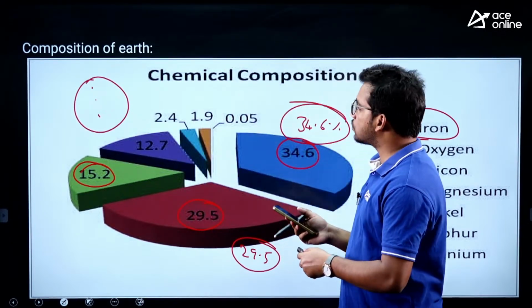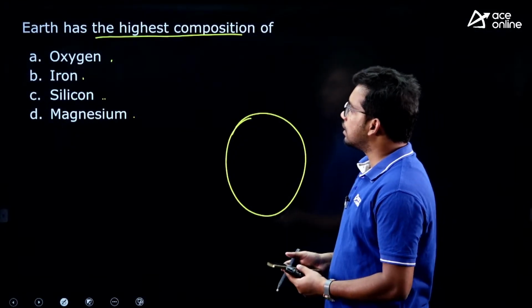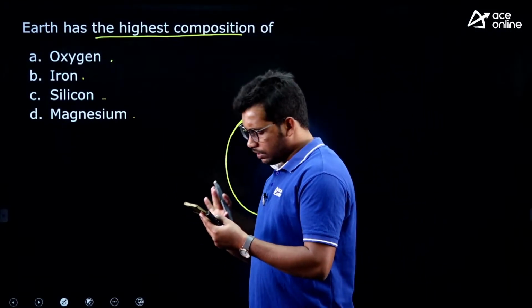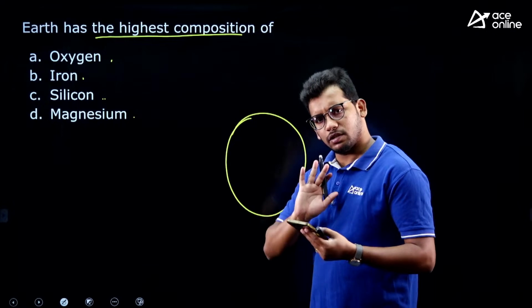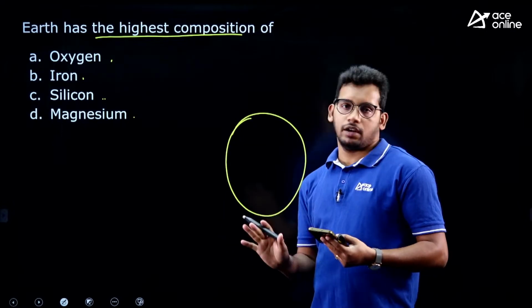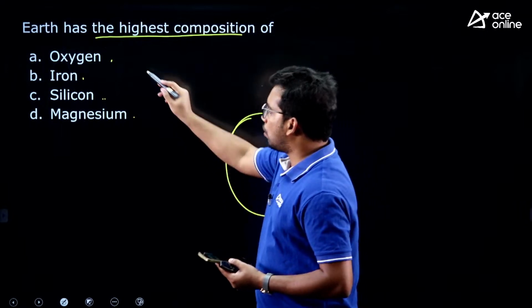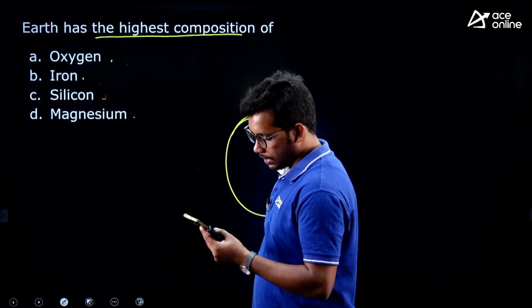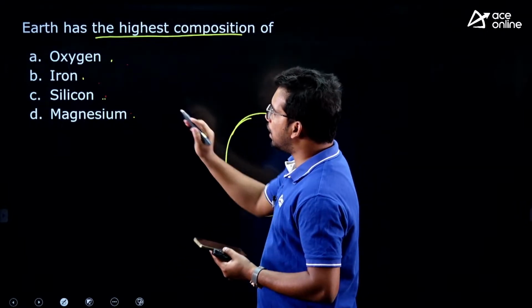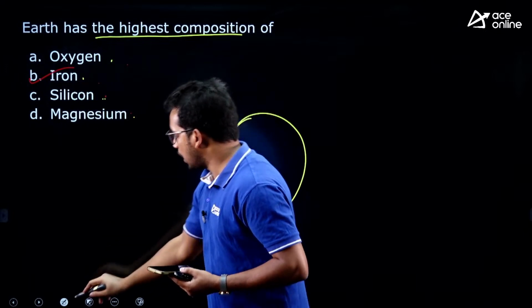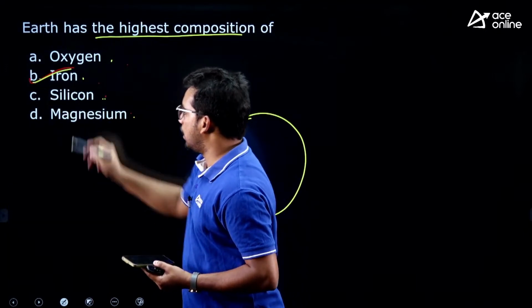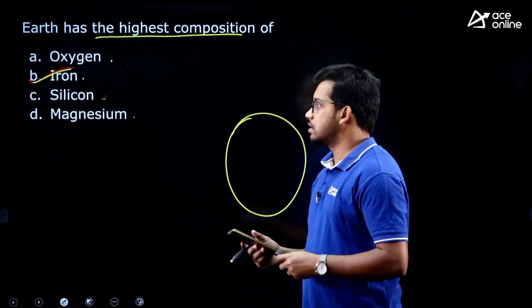So now answer this question, which one is having the highest? Some people have answered, fine; even if you are answering wrong, that is no matter, you will just learn. People who commit mistakes will be able to score high, right. So oxygen, iron, silicon and manganese. Yes, now you will be able to answer, the answer is iron, right, great. So iron is having the highest.